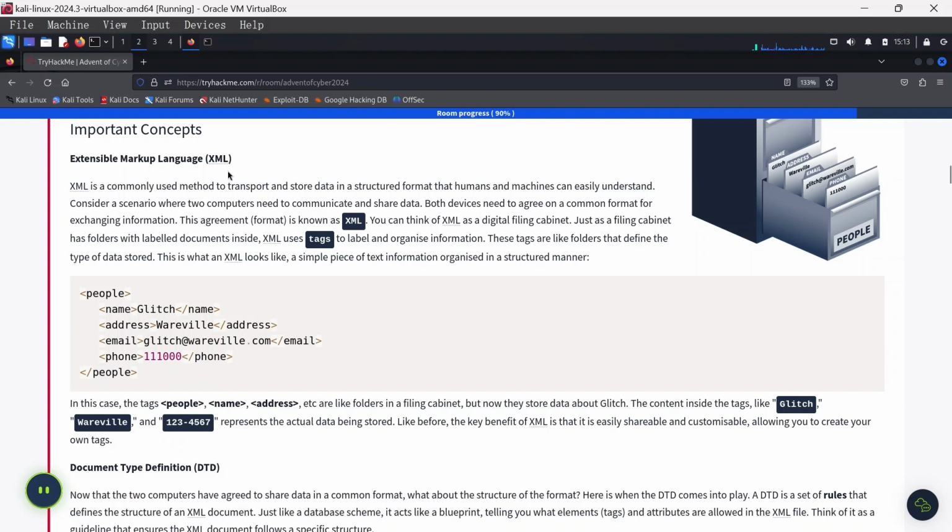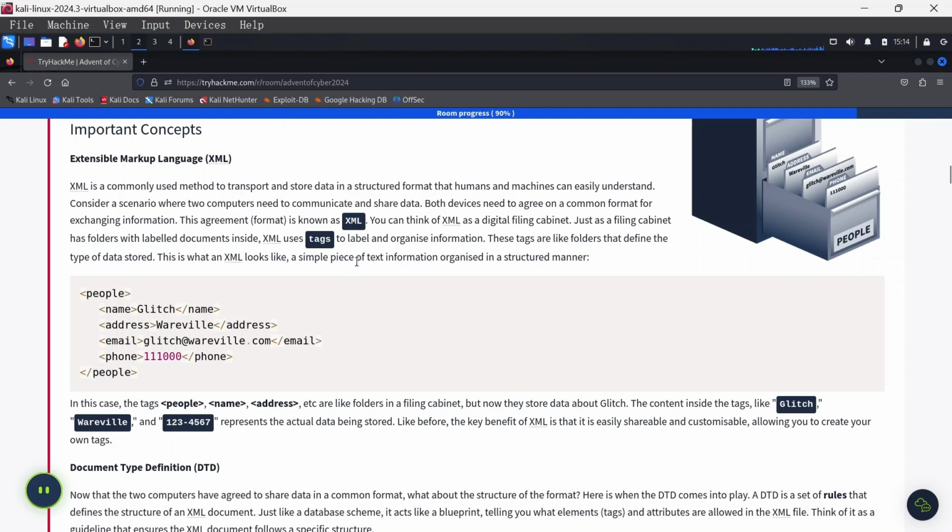Extensible Markup Language, XML, is a commonly used method to transport and store data in a structured format that humans and machines can easily understand. If we have two computers that need to communicate with each other, they need a common ground. Both devices need to agree on a common format for exchanging information. This agreed format is what we call XML.